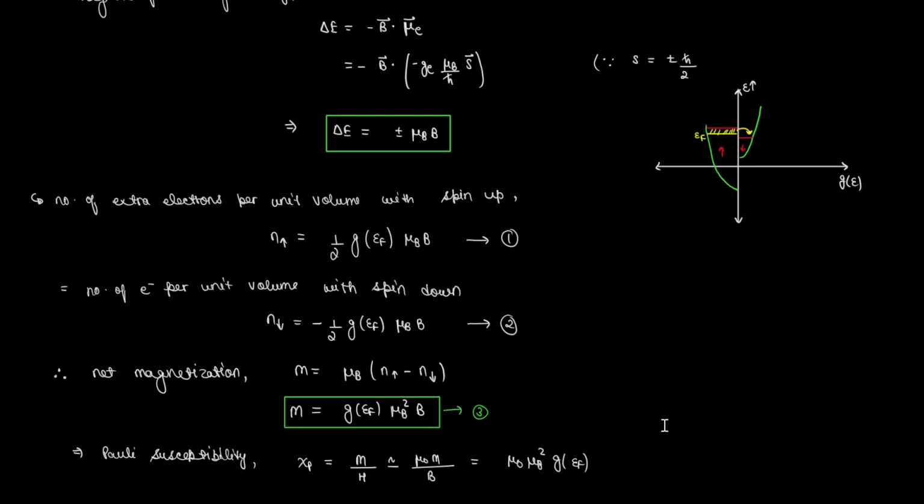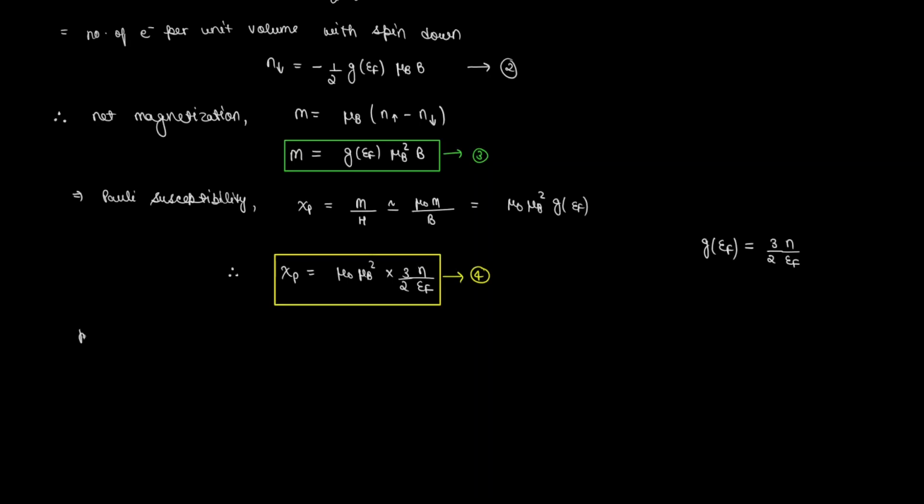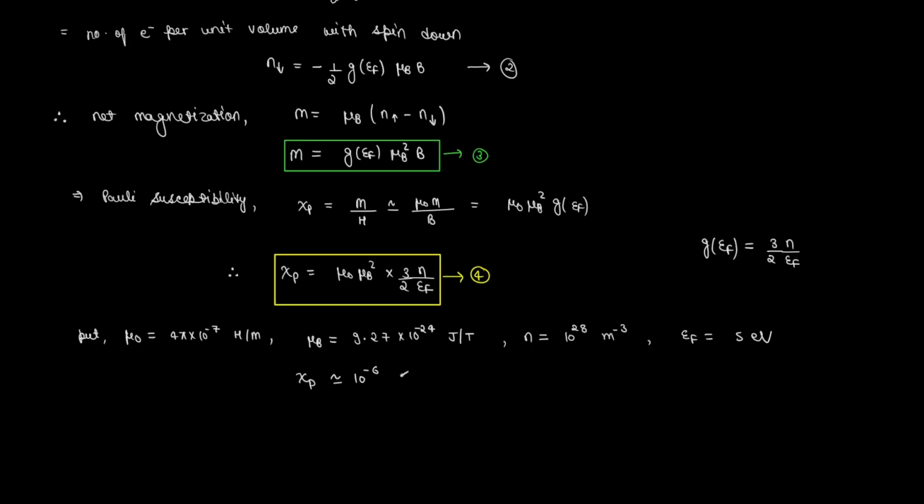And if you remember, we calculated the density of states at the Fermi level in our previous video as 3 by 2 n divided by E_F. So, the Pauli susceptibility will be given by mu naught mu_B squared times 3 by 2 n divided by E_F. Now if we substitute the values of mu naught, mu_B, the density of typical conduction electrons in metals, and its Fermi energy, then you will get the Pauli susceptibility of the order of 10 raised to the power minus 6, which is very small compared to 1. Also, if you see equation 4 for susceptibility, you will see that it is temperature independent.